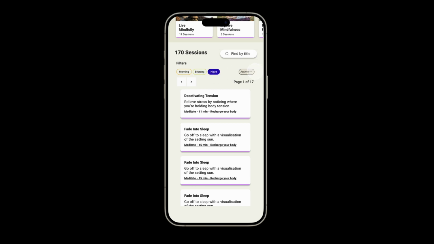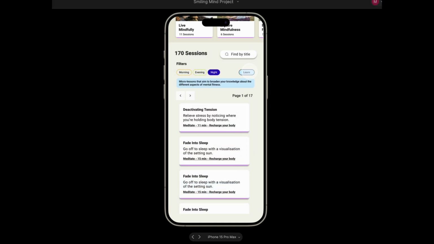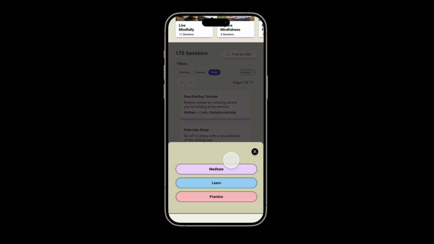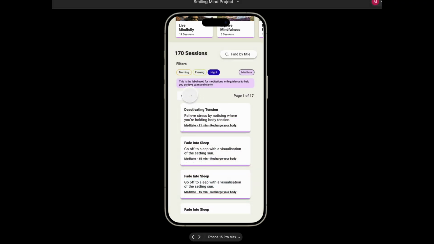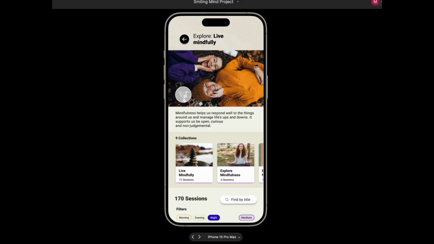As they filter by activity, some information will be presented to them about what each activity will present in terms of what they're doing. So it's a little bit more information and clarity, and of course they will be able to clearly see things thanks to the pagination that has been added.